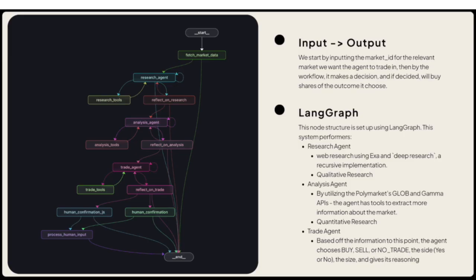The research agent focuses on qualitative research using EXA and also an implementation of deep research, where it makes recursive calls and queries, trying to get more and more information about the topic at hand. The analysis agent uses Polymarket's CLOB and Gamma APIs to extract quantitative research and information about the market. And the trade agent is ultimately the one that decides whether it should buy, sell, or not trade, and also which side to take, the size, and its reasoning.